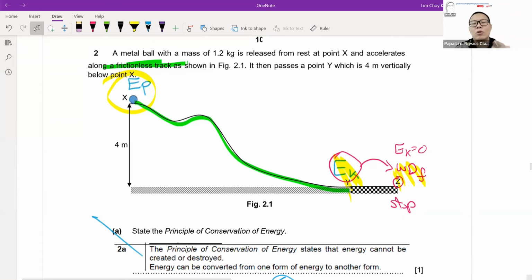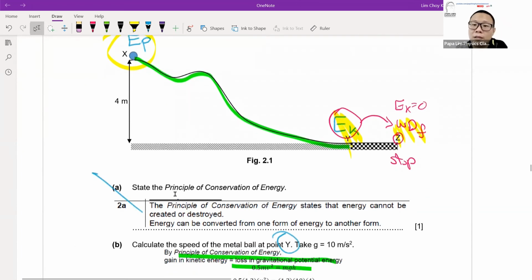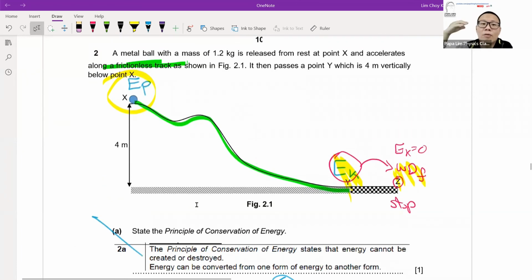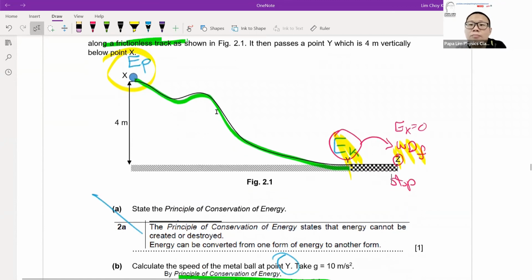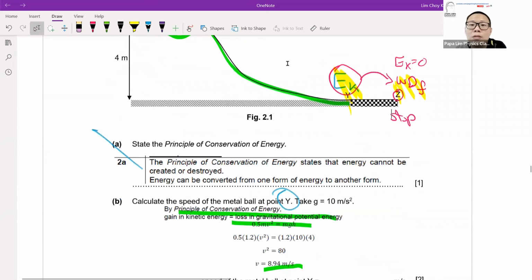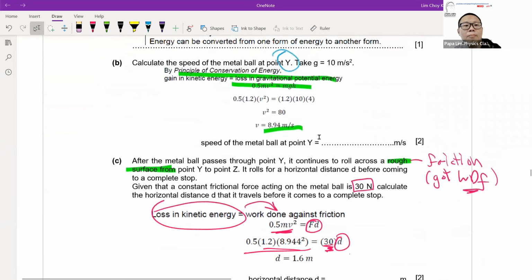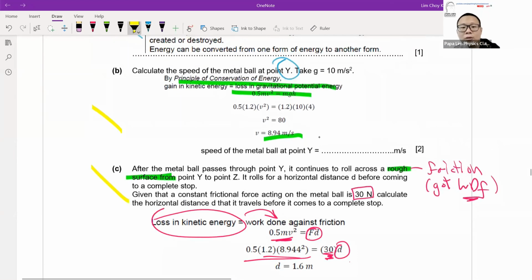Once I know the conversion being done, I actually know the math already, because conservation of energy states that energy has to be converted from one form to another. With the correct type of energy at each position, I can form correct equations between the two points, like what I did for part B and part C, so that I can use algebra to solve it later.